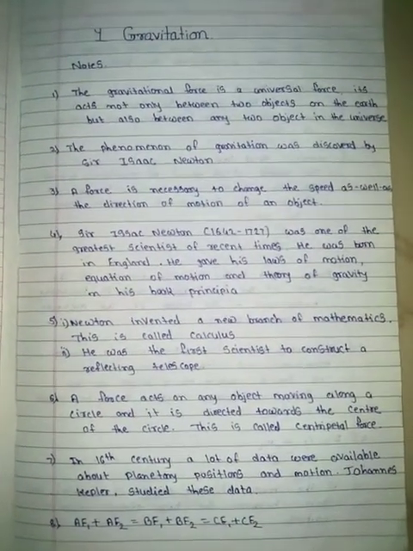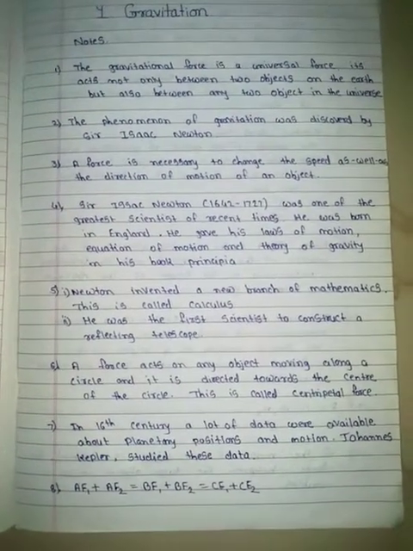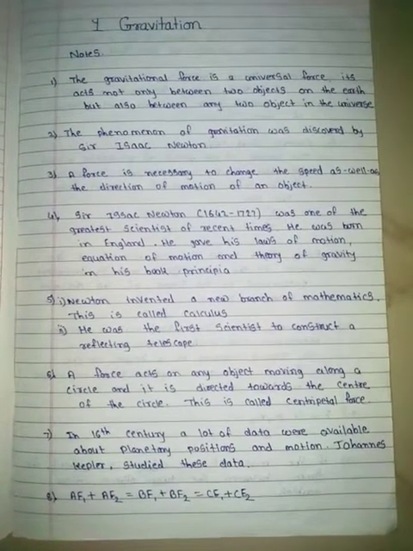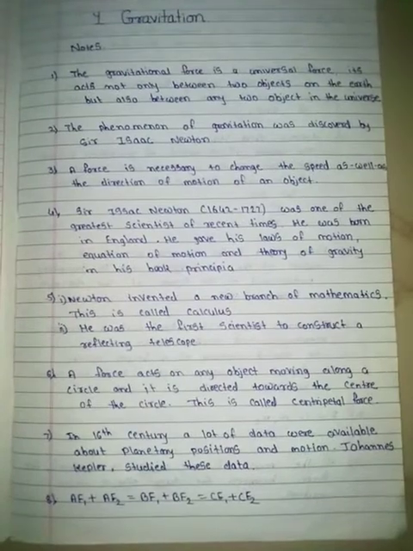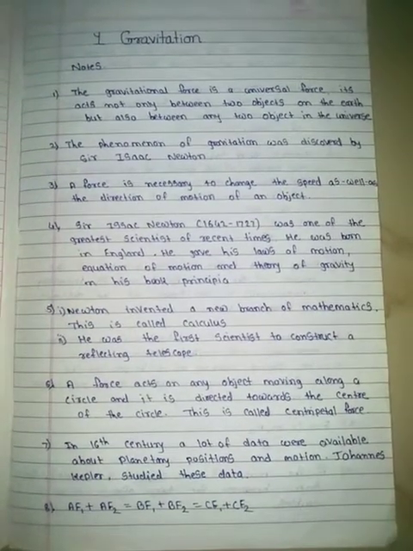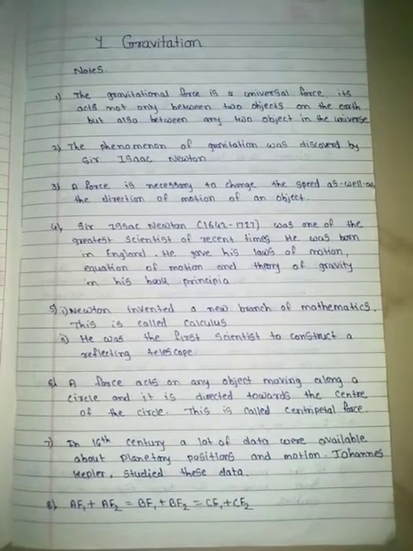Second, the phenomenon of gravitation was discovered by Sir Isaac Newton. Third, a force is necessary to change the speed as well as the direction of motion of an object. Fourth, Sir Isaac Newton was one of the greatest scientists of recent time. He was born in England. He gave his laws of motion, equation of motion, and theory of gravity in his book Principia.